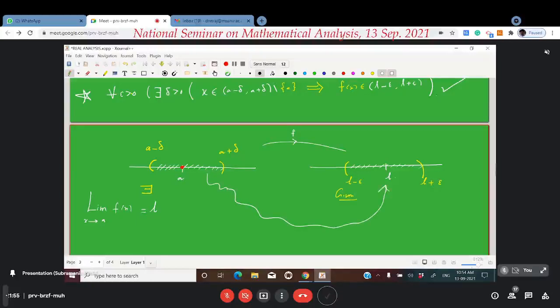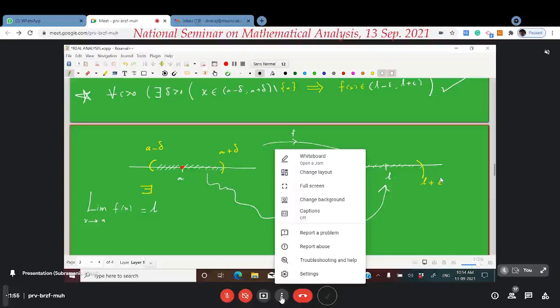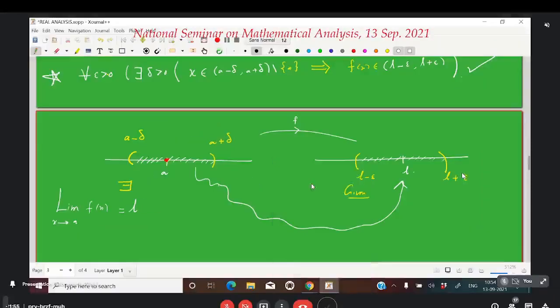That's what I mean. That is, the student has the freedom to come with any small epsilon. Epsilon can be any small. When the epsilon is small, it keeps on decreasing. The size of this interval will keep on reducing. That doesn't matter. Whatever may be the epsilon you come with, that doesn't matter.